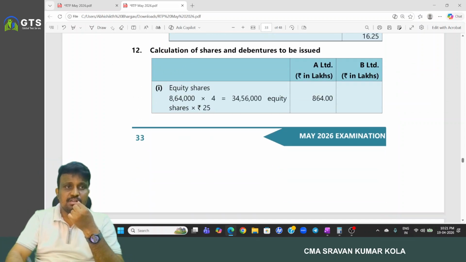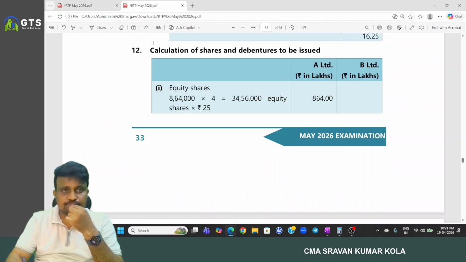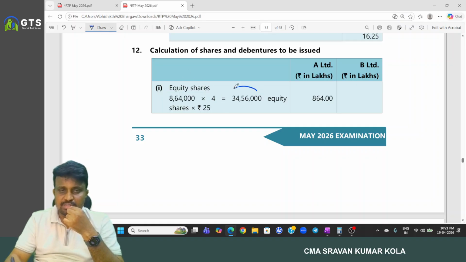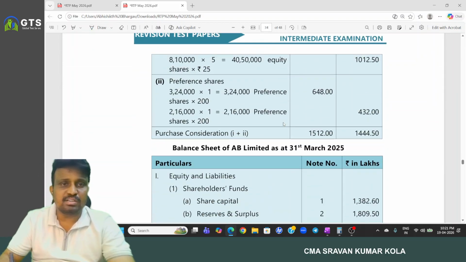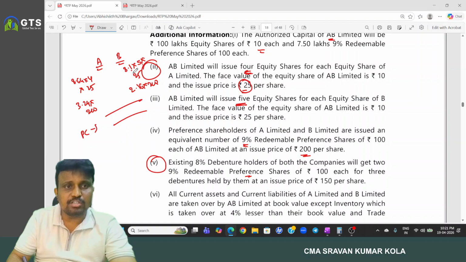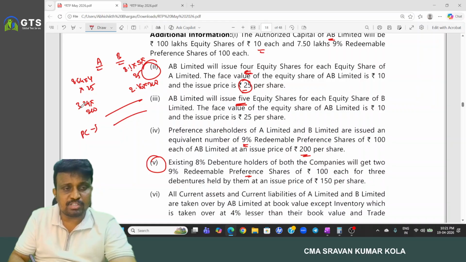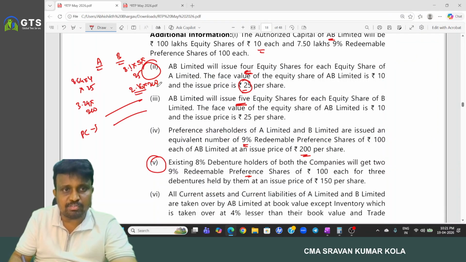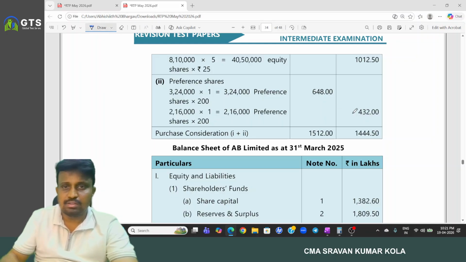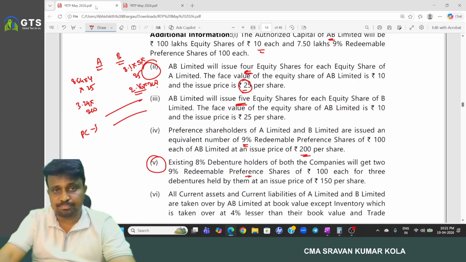Coming to equity shares, 8.64 into 4 into 25, relating to A Limited, and relating to B Limited, 8.10 into 5 into 25. And coming to preference, 3.24 into 200, and for B Limited, 2.16 into 200. This is the PC relating to A Limited and B Limited.